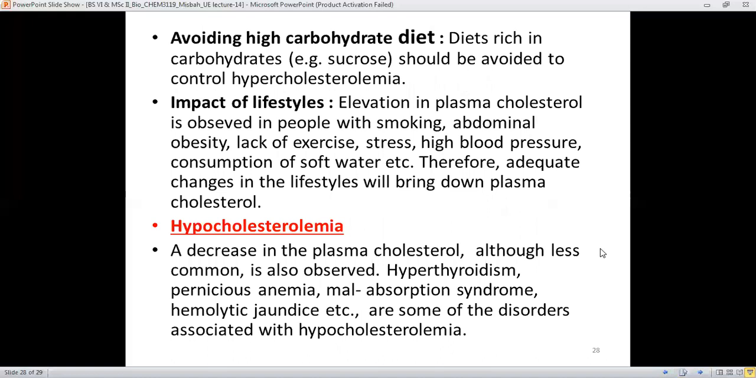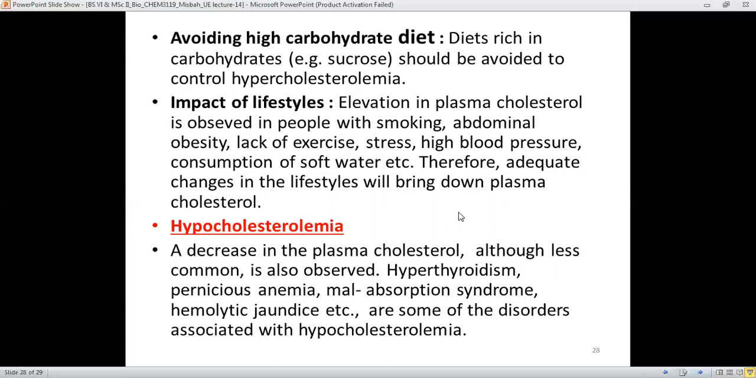Next is avoiding a high carbohydrate diet, like a sucrose carbohydrate diet. These should be avoided to control hypercholesterolemia. And you should change your lifestyle in such a way that less cholesterol is built up in the arteries. Elevation in plasma cholesterol is normally observed in people who smoke.